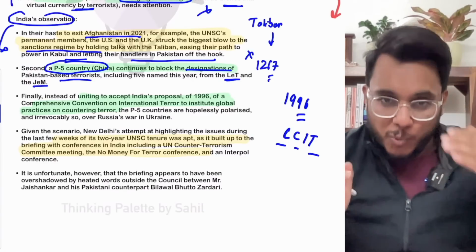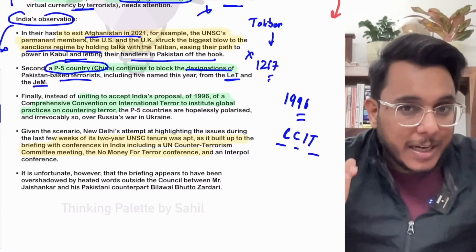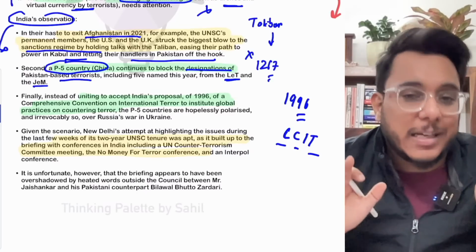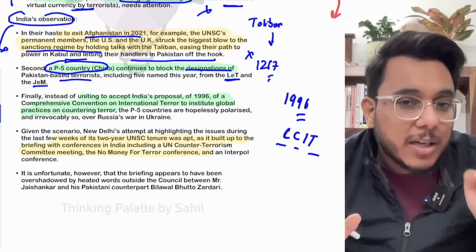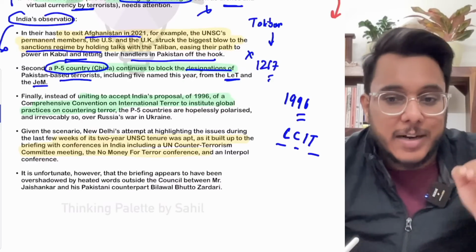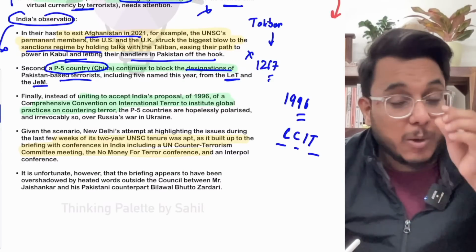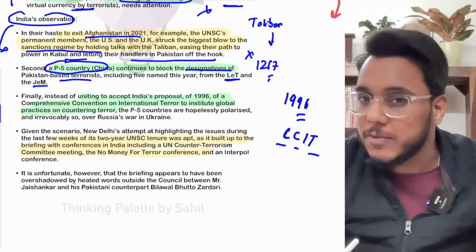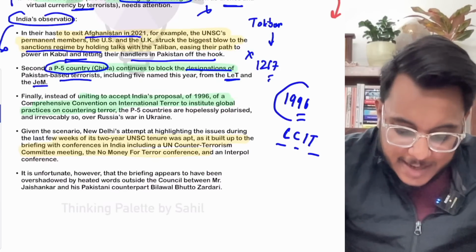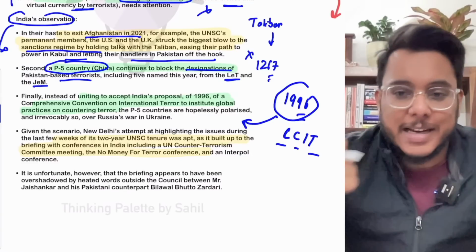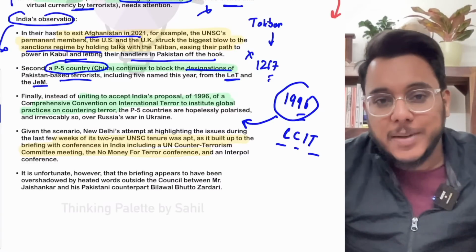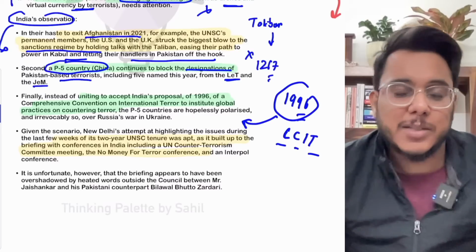Now, if I tell you, we don't have any one treaty which deals with all the aspects of terrorism. We have 13 sectoral conventions which deal with the dimensions of terrorism in bits and pieces, but one complete, comprehensive convention we don't have. And since 1996, India is saying that let's get it passed. But what is happening? Up till now, the definition of terrorism has not been finalized.